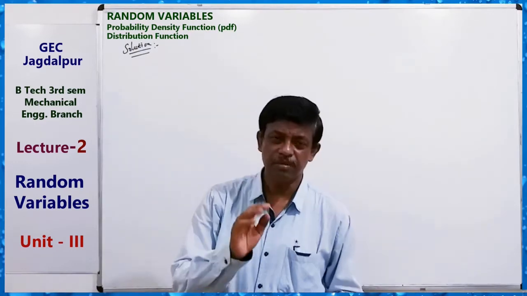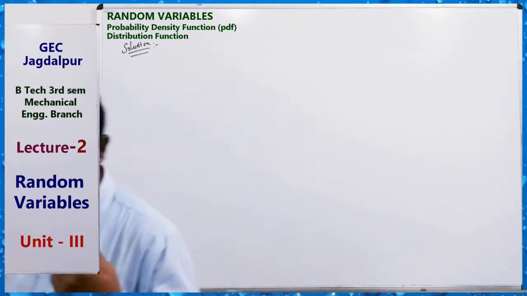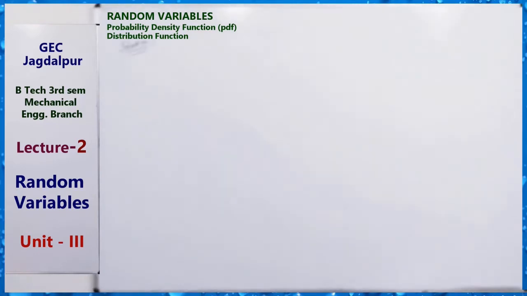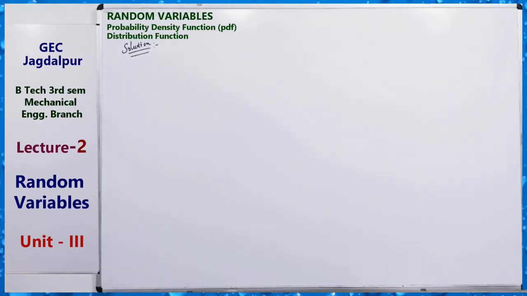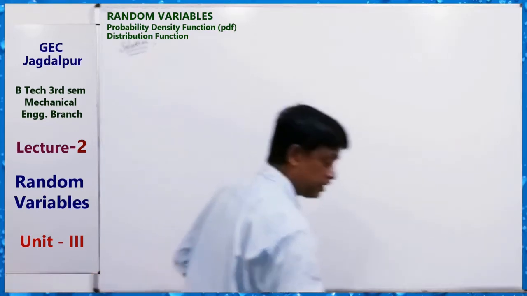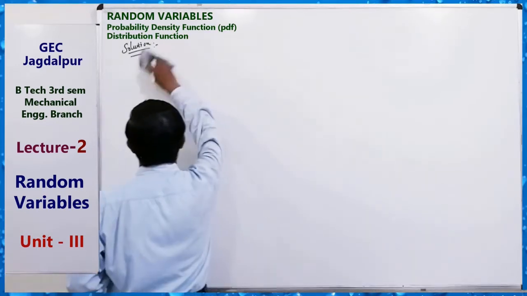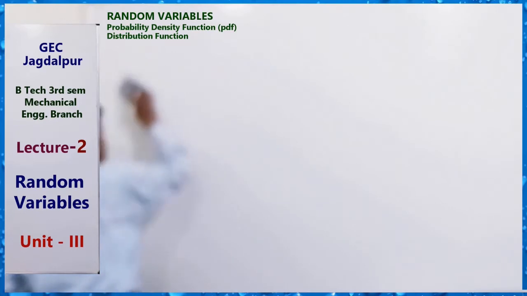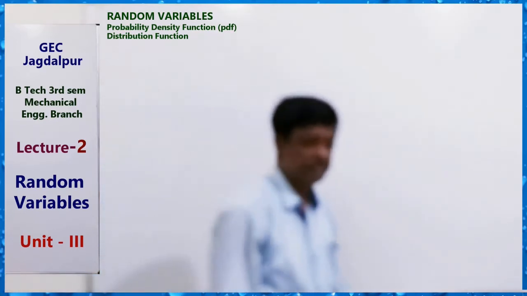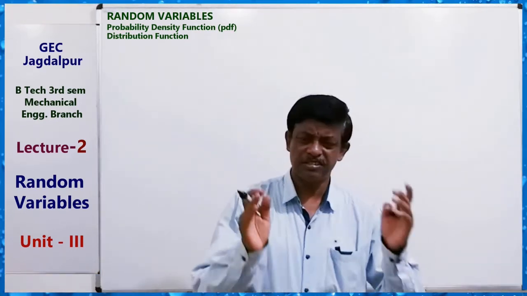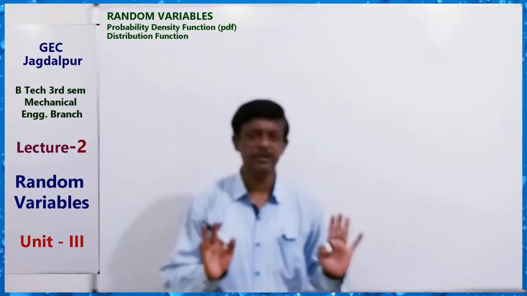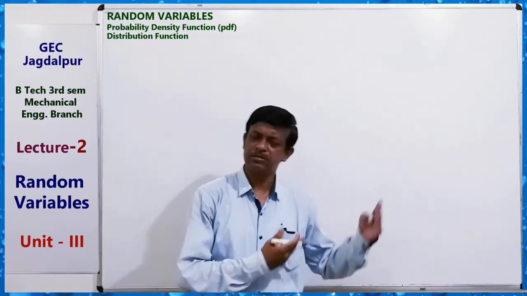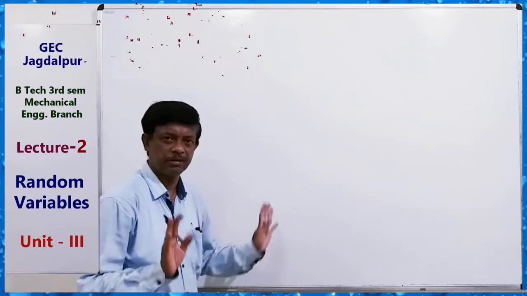So here we have to define the mathematical expectation of a probability distribution of a variate. There are two or three simple formulas for mathematical expectation and also for moment, mean, and variance. Just remember these formulas and you can solve questions. Very simple.